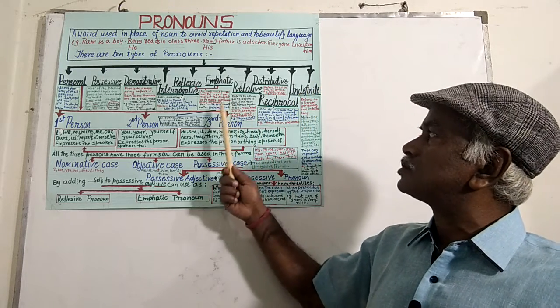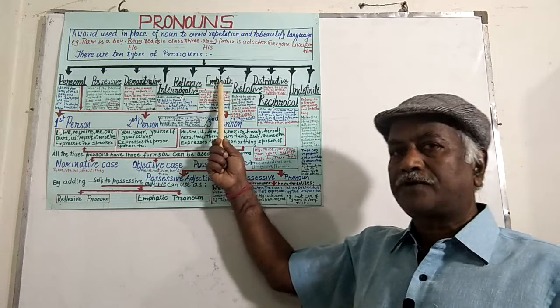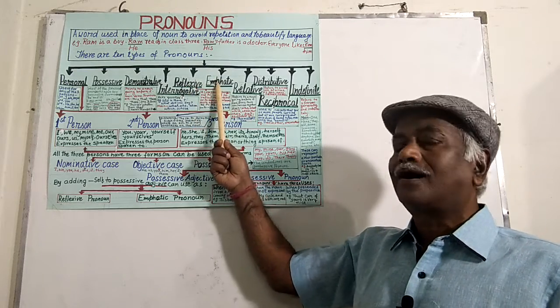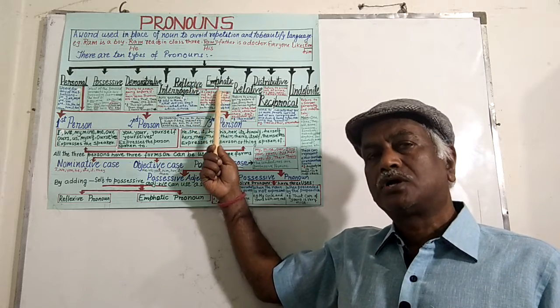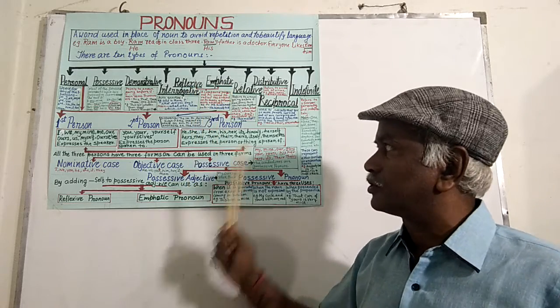I am going to give you some hints regarding reflexive and emphatic pronouns. These two are similar in form but different in use. How? That I shall be dealing with later on.